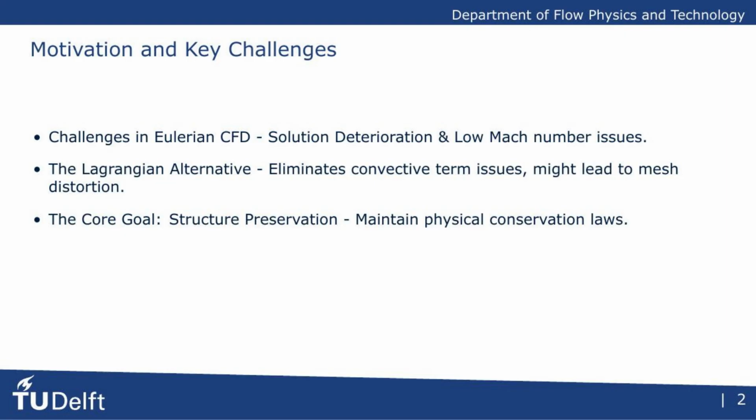This brings us to the core task of our research, which is centered on two main goals. First, our primary objective is to delay the need for remeshing as much as possible. We achieve this by fundamentally changing where the computations are performed. Instead of working with a mesh that is actively deforming and at risk of tangling, we perform all calculations in the clean, undeformed reference space. This is made possible by using the Piola-Kirchhoff stress tensor, which allows us to relate forces in the physical domain back to the original grid. This strategy directly avoids the severe mesh distortion that plagues conventional Lagrangian methods.